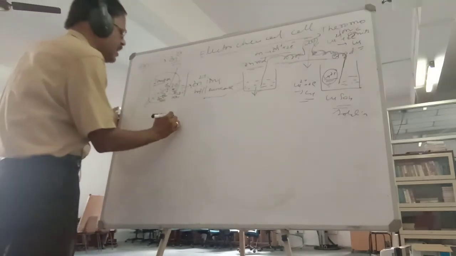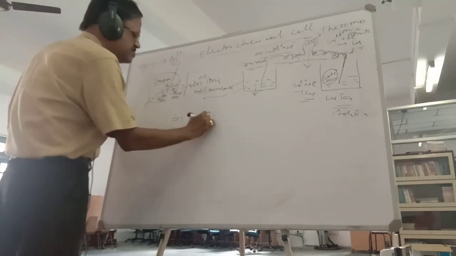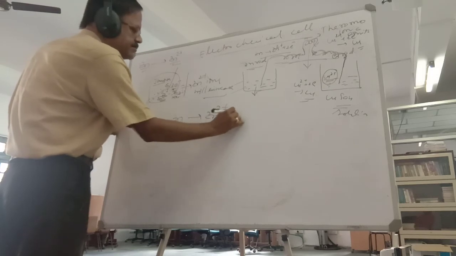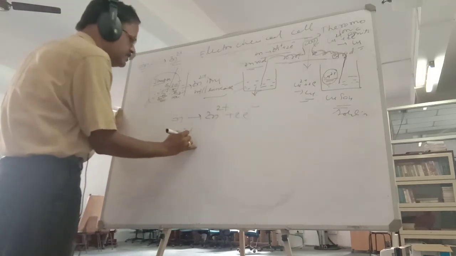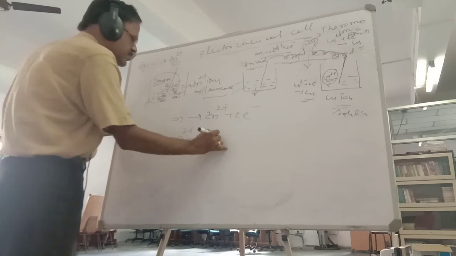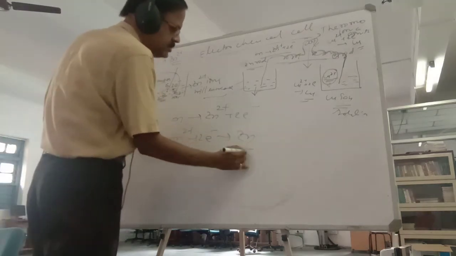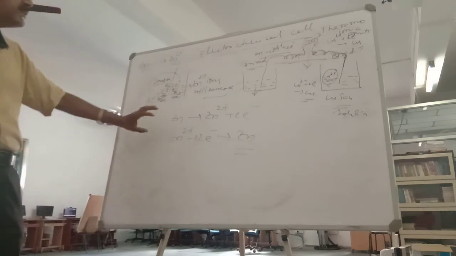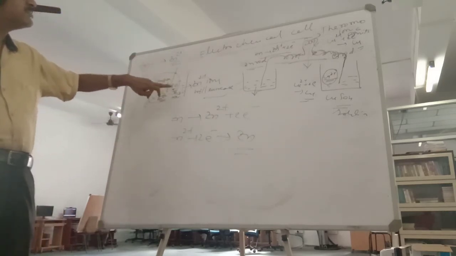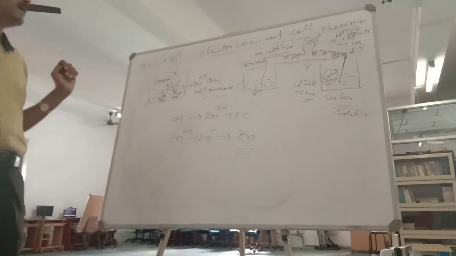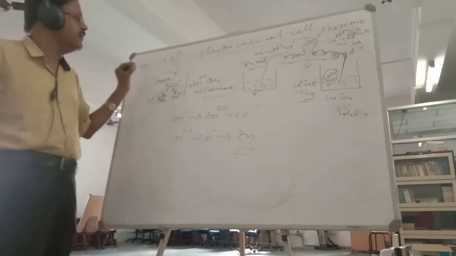These two reactions happen here. Zinc atom changes into zinc ions plus 2 electrons. Now what will happen? These zinc ions will take these 2 electrons and change into zinc atom. Okay. So there is an equilibrium. जितना जिंक आइटम में बदलता है उतना जिंक आइटम में वापस बदलता है. Okay. And there is a certain amount of charge.